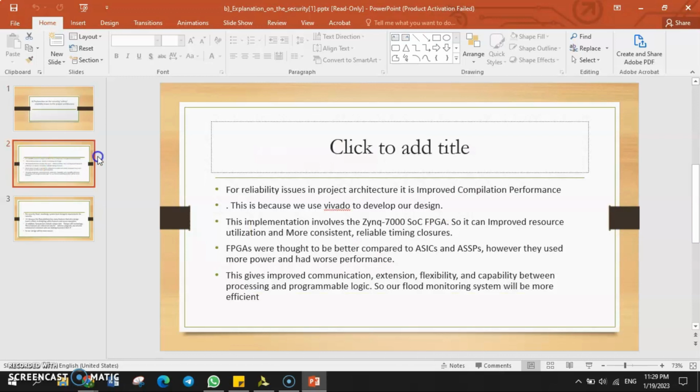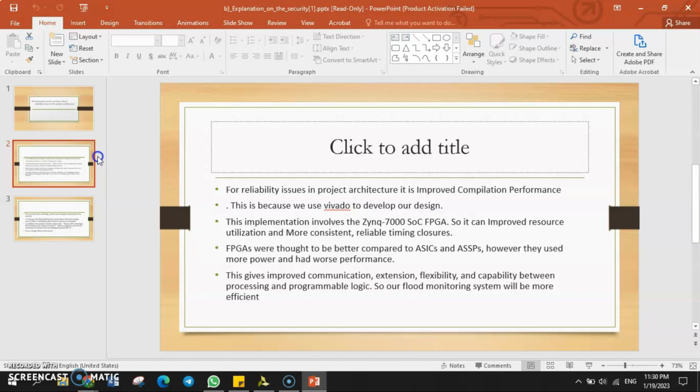So for the explanation, for reliability issues in this project, the architecture is to improve compilation performance. This is because we use Vivado to develop our design. This implementation involved the Zynq 7000 SoC FPGA, so it can improve resource utilization and more consistent, reliable timing closure. FPGAs were thought to be better compared to ASICs and ASSPs.